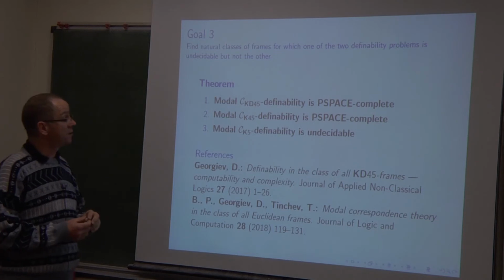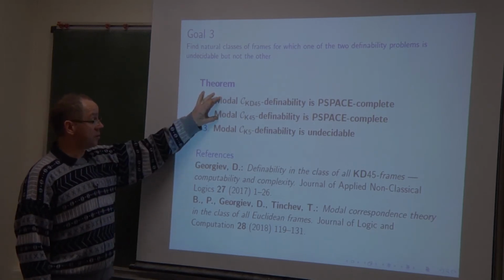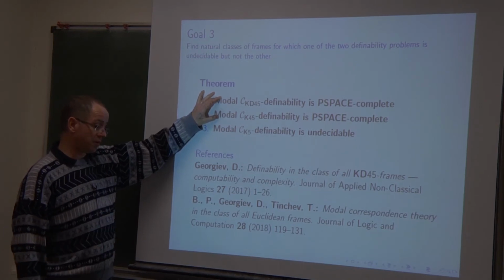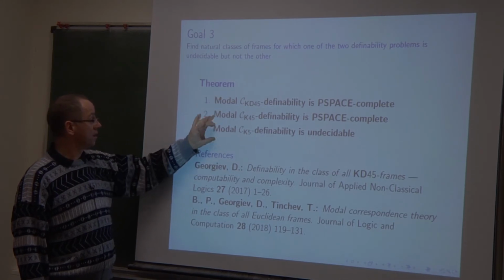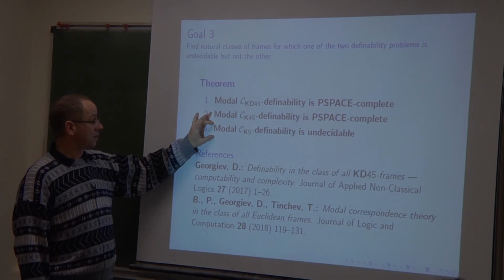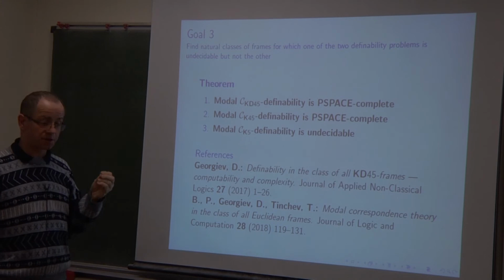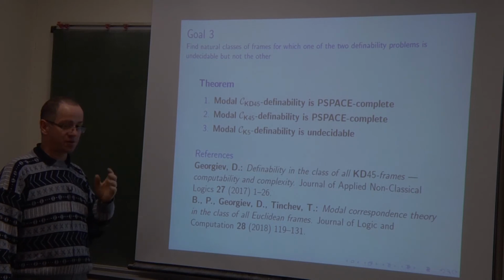And with respect to the modal definability problem, this has been proved in a way similar to the proof that modal definability with respect to the class of all S5 models is PSPACE-complete. And this one was quite a surprise, especially if we know that the modal logic K5 has very similar properties to S5, KD5, K45.